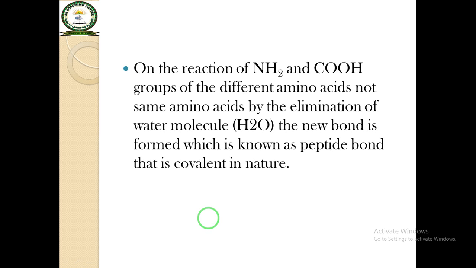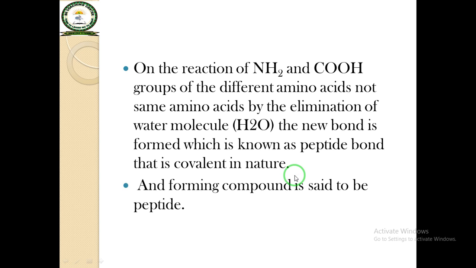It means on the reaction of the amino group and carboxylic acid group of different amino acids, not the same amino acids, by the elimination of a water molecule, a new bond is formed which is known as the peptide bond, that is covalent in nature, and the resulting compound is said to be the peptide.